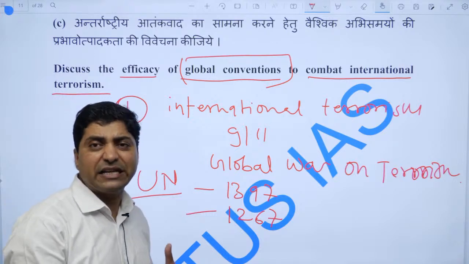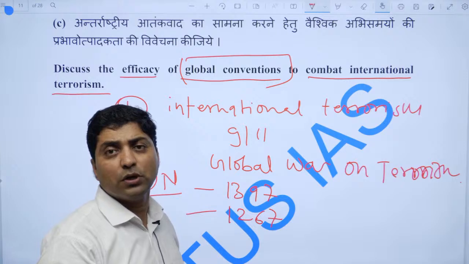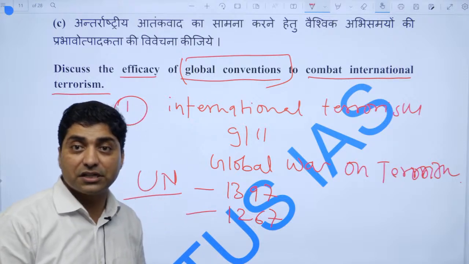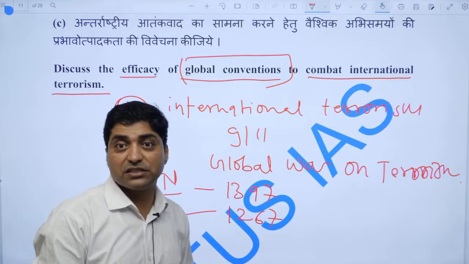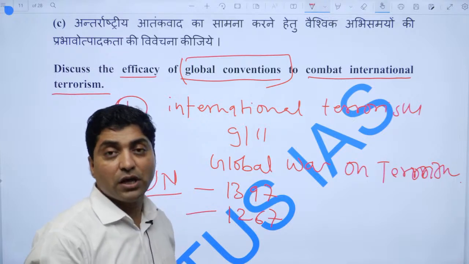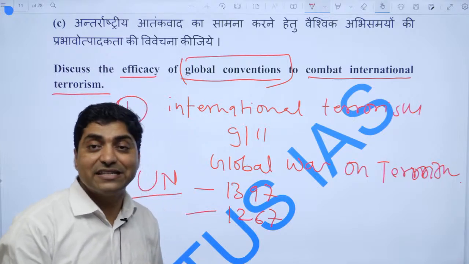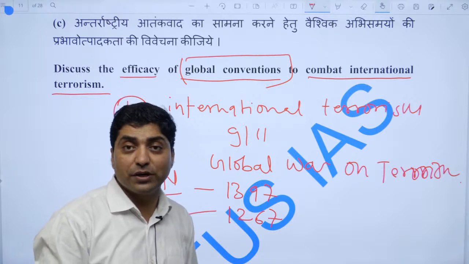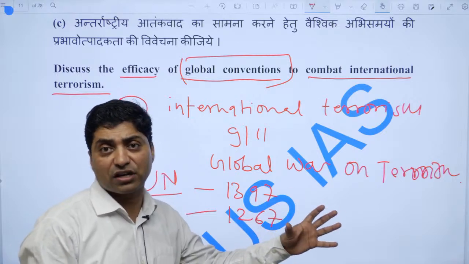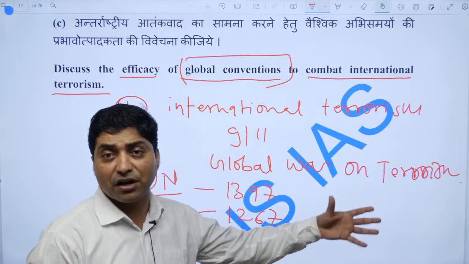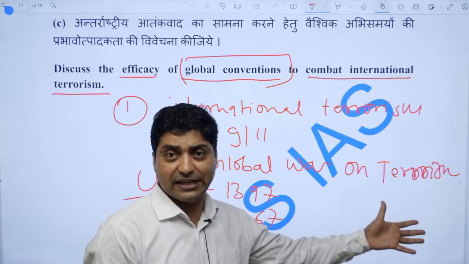So, if you look at the global conventions on terrorism, they have not curbed it, and there are many irritants to curbing global terrorism. For example, Pakistan, and for example China's moves against India and the US to designate some organizations as terrorist organizations, but some countries don't want to designate, right.